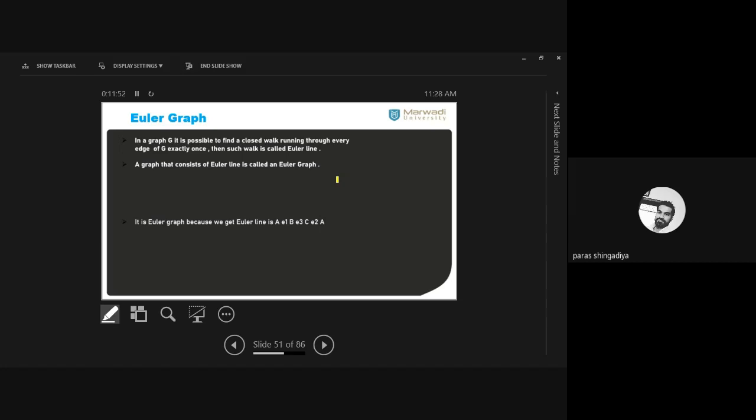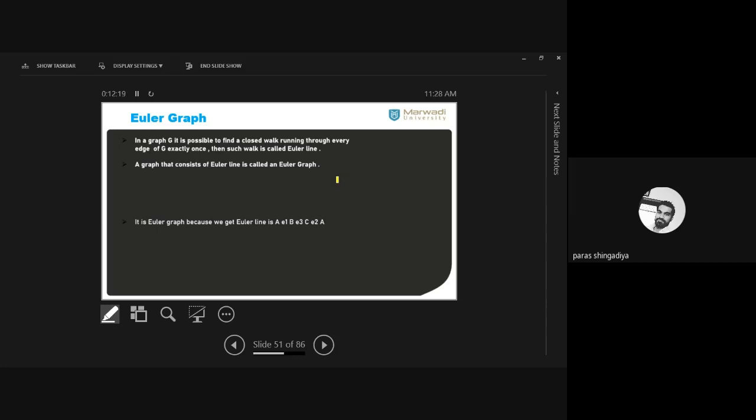Running through every edge of the graph G means you have to create a closed walk in the graph in which all the edges of the graph are used, all edges should come, and each only one time. You can use any edge exactly one time. If it is possible, then this graph is known as a Euler graph. This closed walk is called the Euler line, and a graph that consists of an Euler line is called the Euler graph.